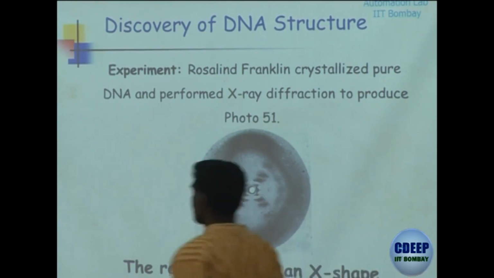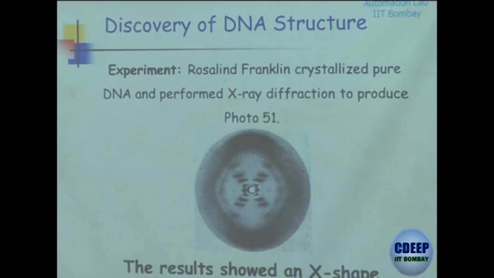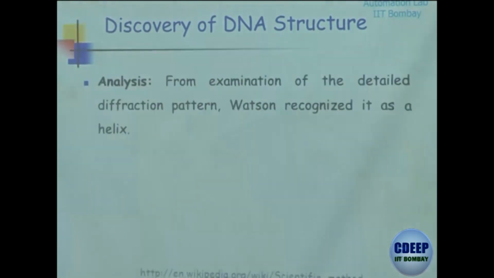So this result showed an X shape. And of course Rosalind Franklin didn't know the significance of this for the helical structure, but she found that this is a very interesting result. She decided to publish this.